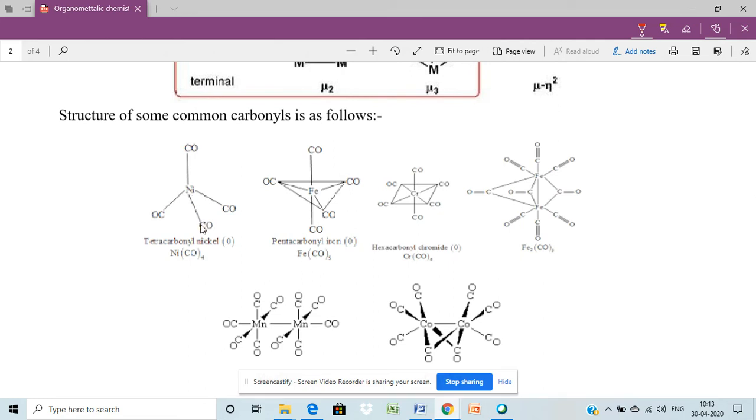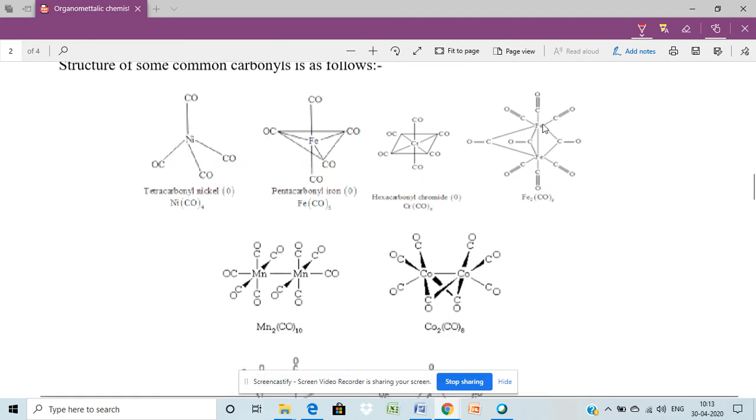Here is nickel tetracarbonyl, pentacarbonyl iron, and hexacarbonyl chromium. Here we see there is a metal-metal bond in Fe2(CO)9, and this carbonyl is mu2. This is also mu2, but these all are terminal carbonyls.